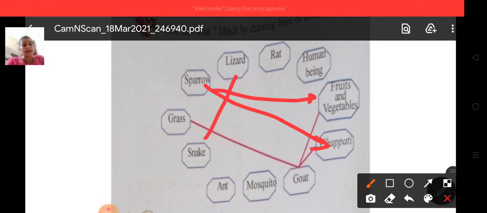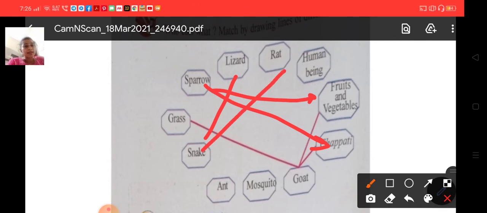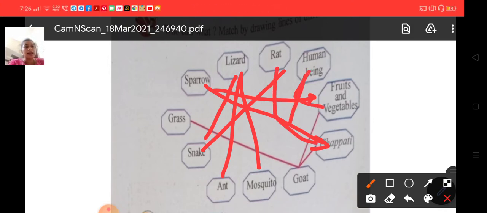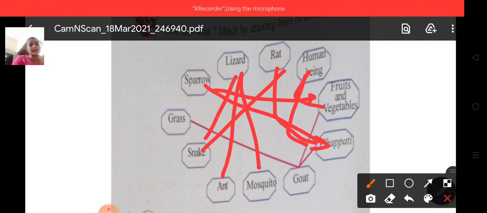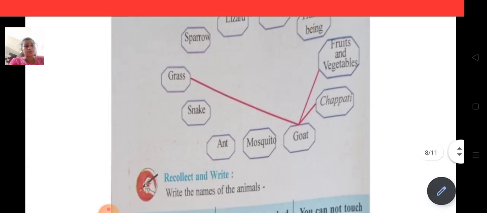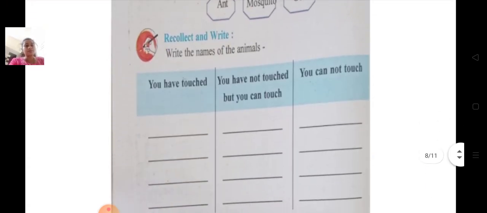Snake eats lizard and rat. Then lizard eats ant and mosquito. Then rat eats chapati. Human beings eat fruits and vegetables and chapati. Okay. So we have to draw the line like this. Okay. With different color.